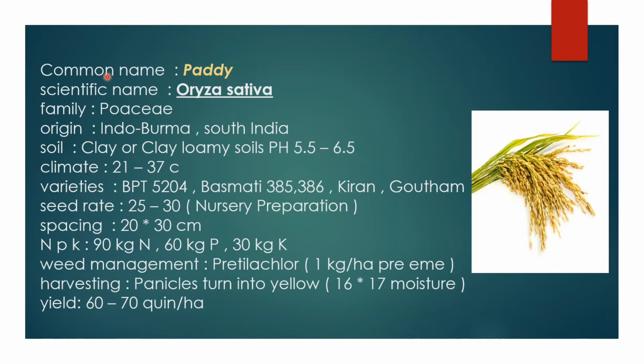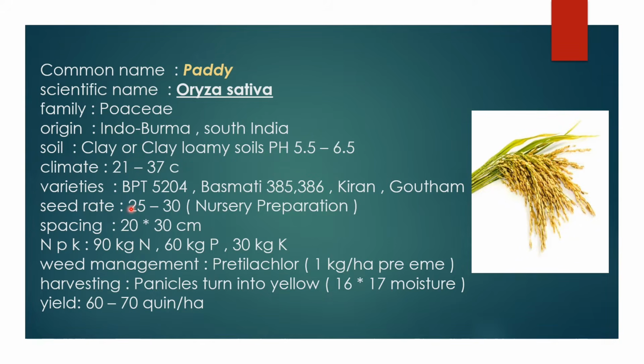Firstly, we see paddy. The common name is paddy, the scientific name is Oryza sativa, and the family is Poaceae. All the cereal crops mainly belong to the Poaceae family, and paddy's origin is Indo-Burma and South India. Mainly clay loamy soils are suitable for paddy cultivation, and a pH range from 5.5 to 6.5. The climate is hot and humid; paddy requires 21 to 37 degrees Celsius. The varieties are BPT 5204, Basmati 385, 386, Kiran, and Gautam.